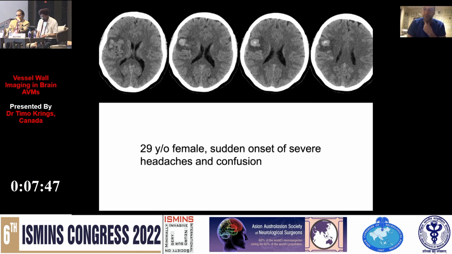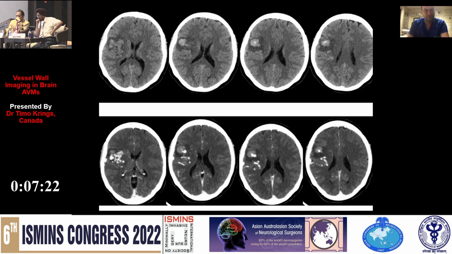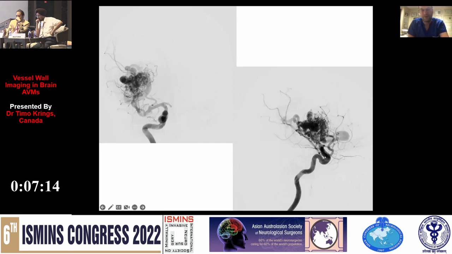So let's have a look at a couple of ruptured AVMs. This ruptured AVM here demonstrates significant edema surrounding the bleed. Now, a reabsorption edema classically appears only after 24 hours. So if you have already edema on the first presentation, it may mean that it was pre-existing. The other feature that we are seeing in this patient is that there's a focal aneurysmal outpouching pointing into the hemorrhagic cavity, right up here, right there.